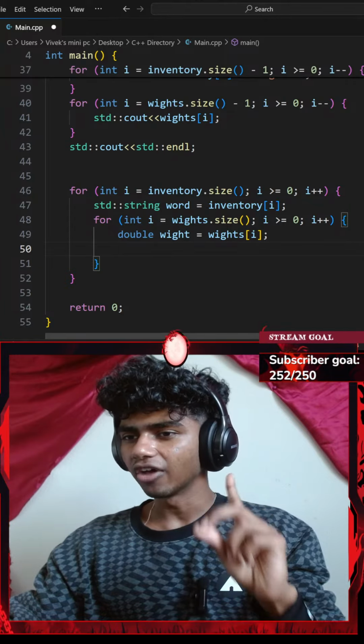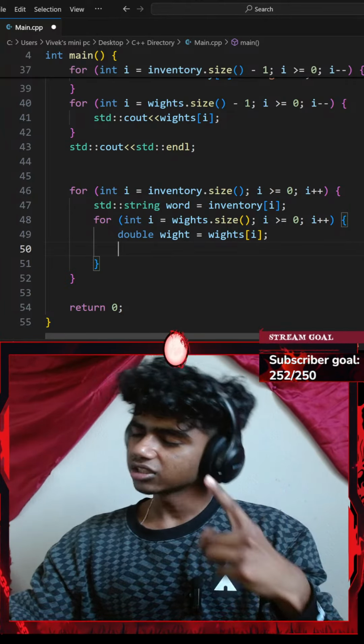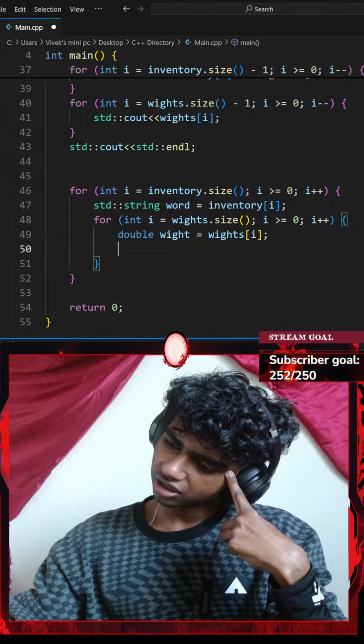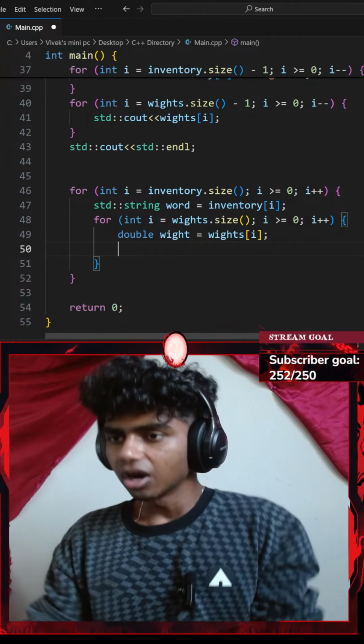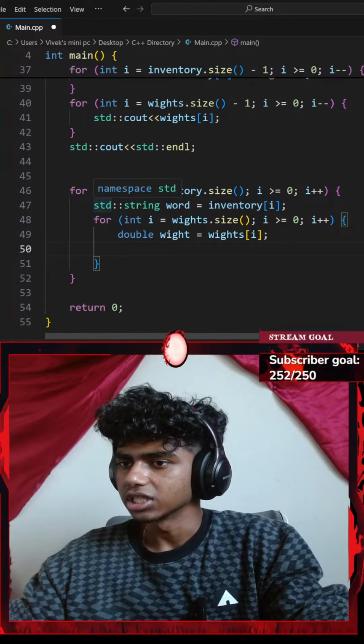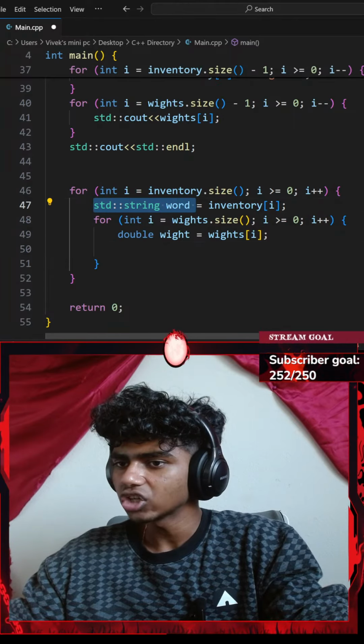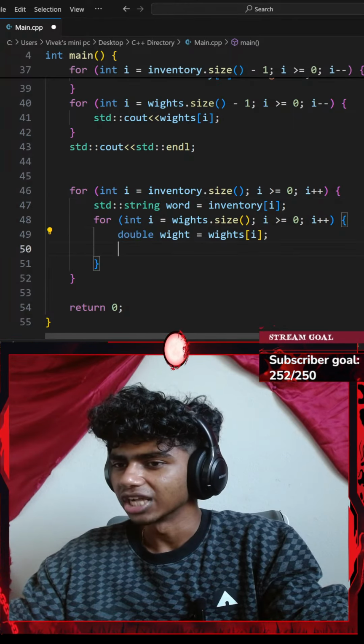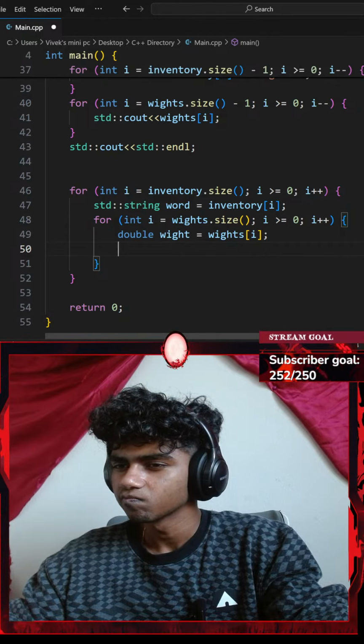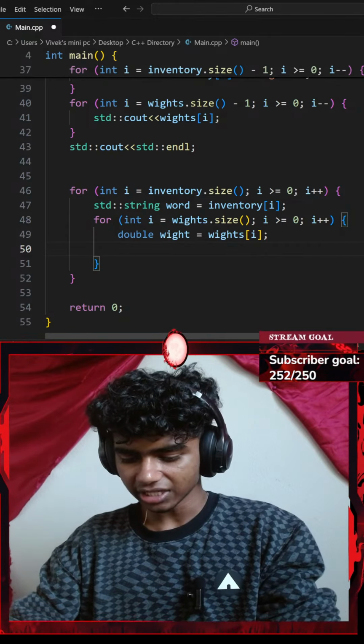So I might need another variable for that. Let's call this something like, for every, although I can't do that because my word is a string, my weight is a double slash a float. Okay, in that case I gotta do it manually.